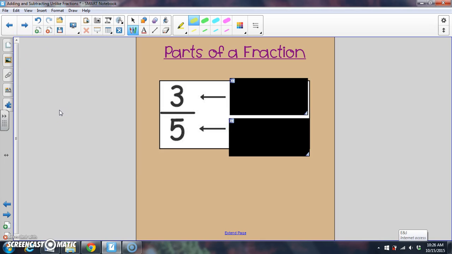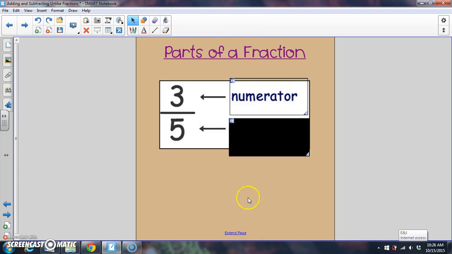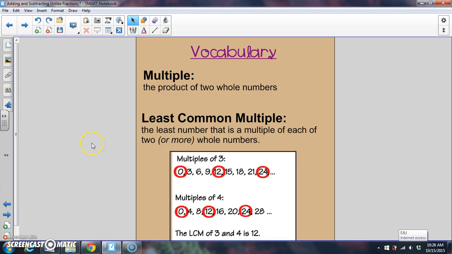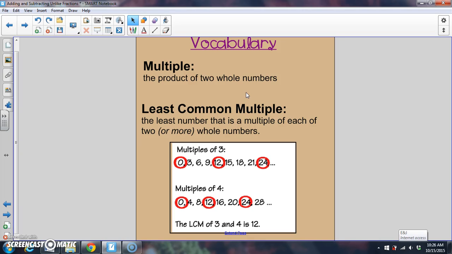We know that this number 3 is the numerator, while the bottom number is the denominator. Just a little review for you. Some other vocab that we want to discuss today is the word multiple, and this is a product of two whole numbers. Thanks for writing this down in your notebook.